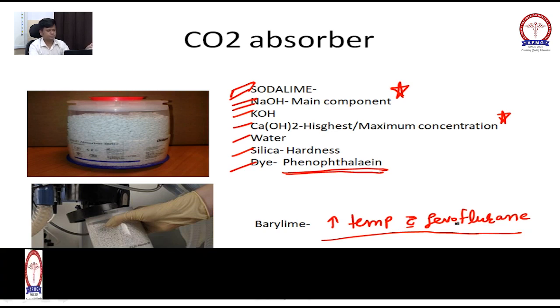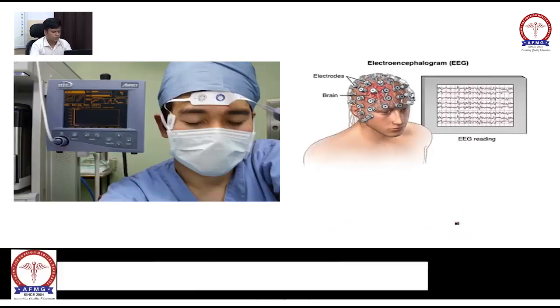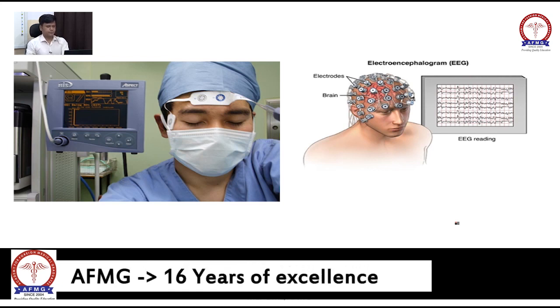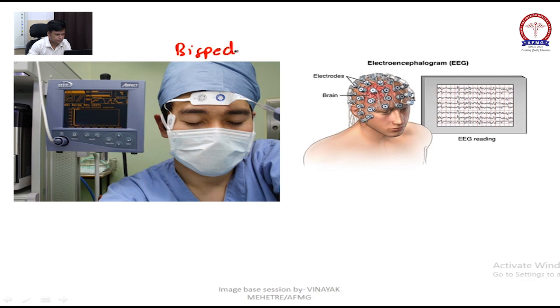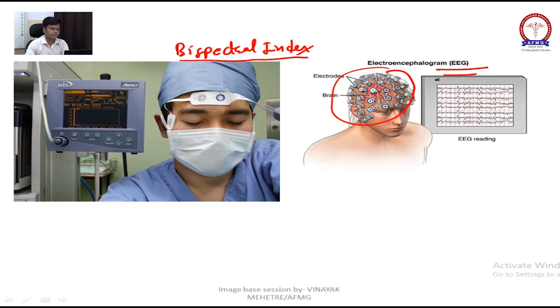Next, don't get confused between EEG and this image, BIS, or you can say bispectral index. BIS, and these are the electrodes which are attached for EEG.